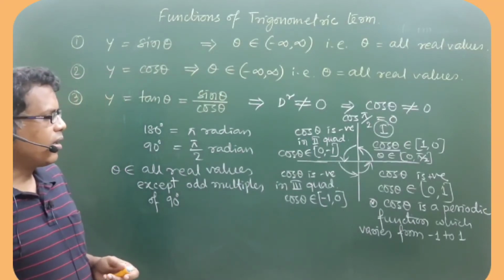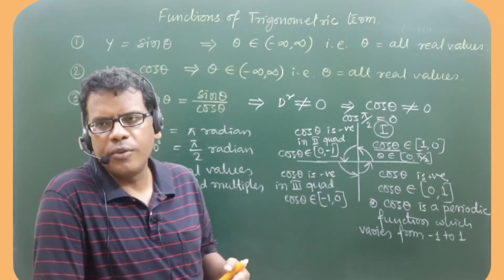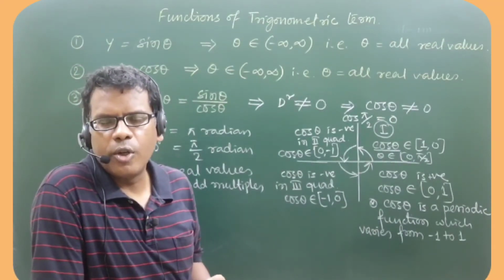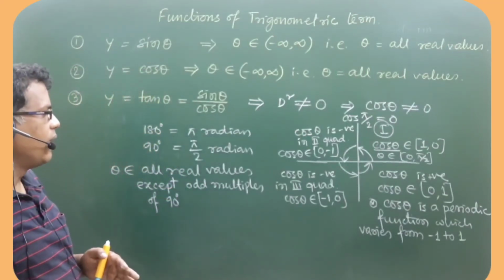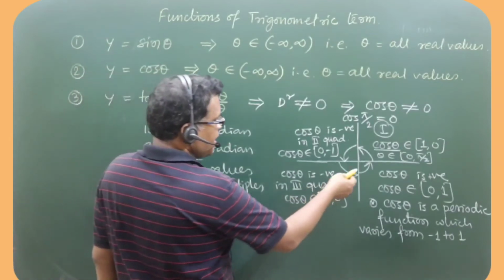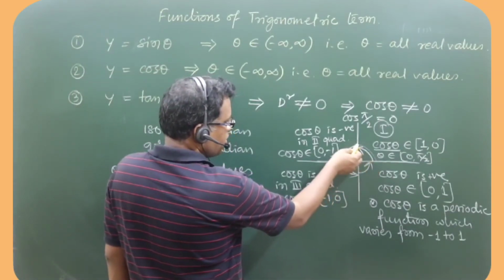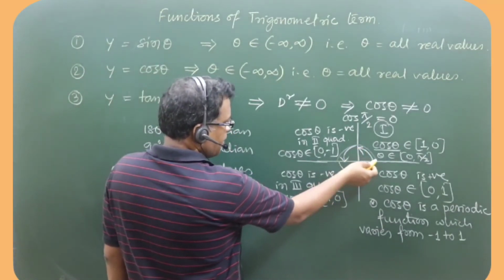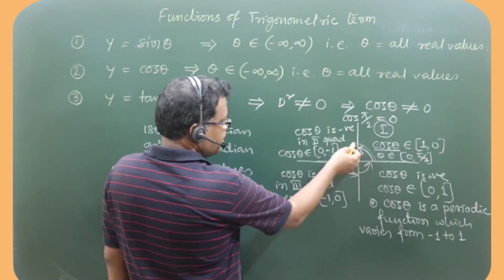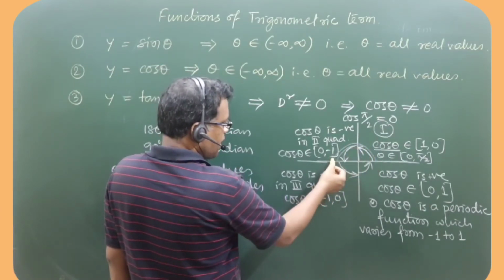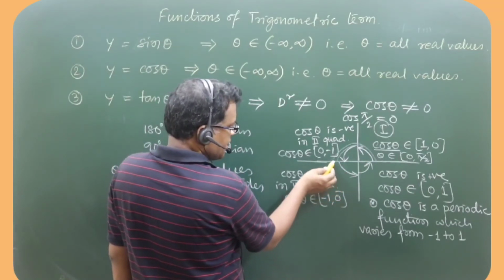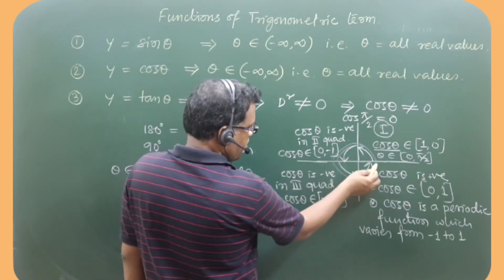So we can't see the value of cos theta anywhere more than +1 or anywhere less than -1. Being periodic, it changes from +1 to 0, 0 to -1, continuously decreasing in the first two quadrants. Then after that it is increasing, -1 to 0, 0 to +1.